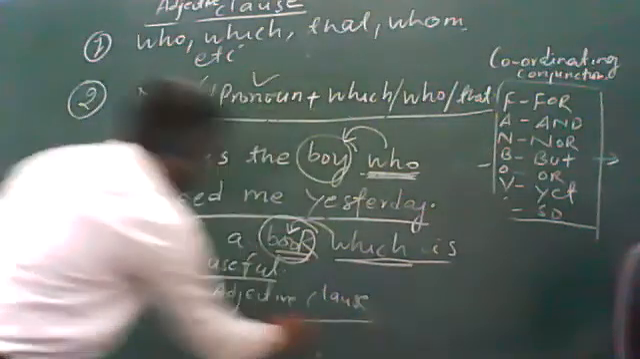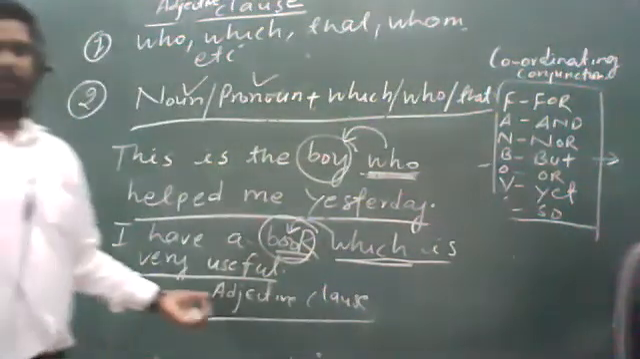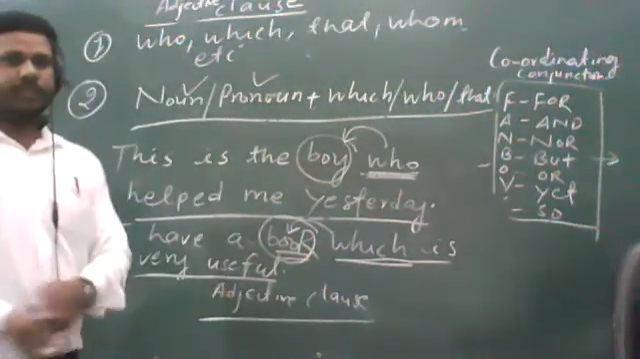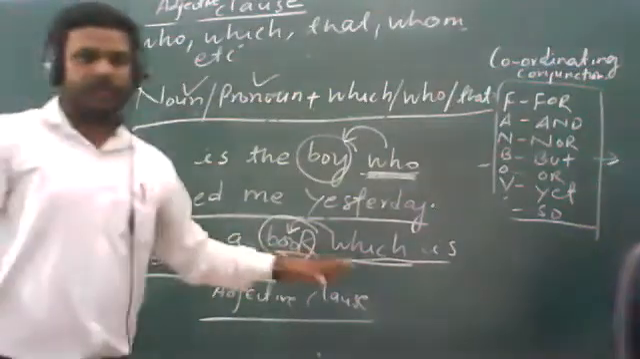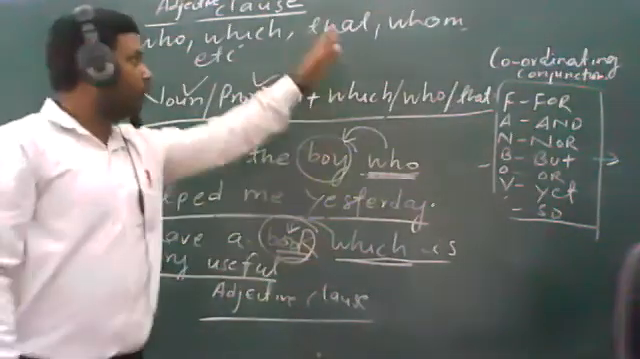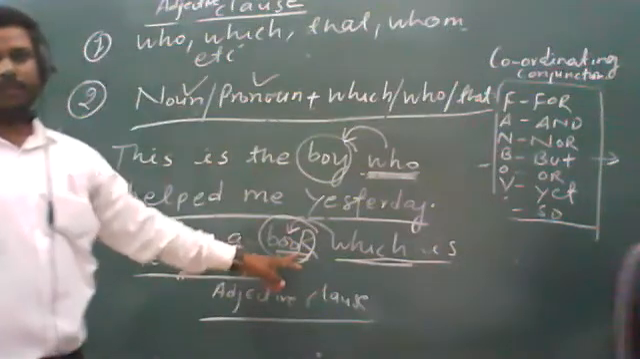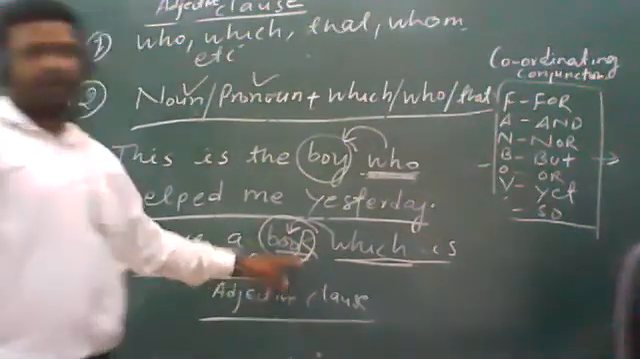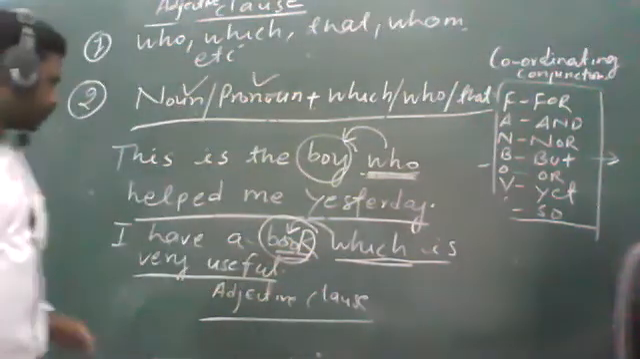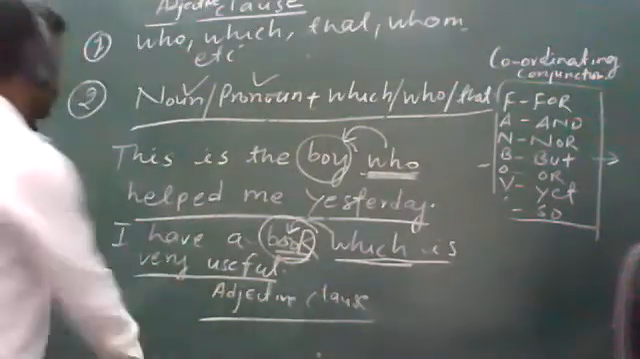I think it is much easier to identify the adjective clause in a sentence, even if you are only able to understand that which, who and whom have been used, and before them there is a noun or pronoun. That is enough to make you understand that this is the adjective clause. Let me give you another example.